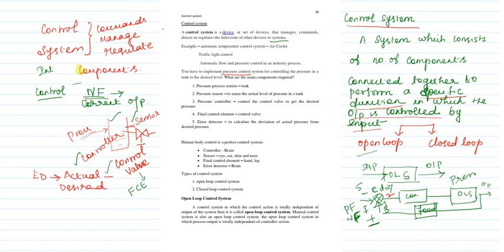Okay. And for another example, our human body also functions like a control system. How? Your brain. The brain will act like a controller. Then do we have sensors? Yes, of course we have sensors. The sensors are like eye, ear, skin, then nose. These are all the sensors.